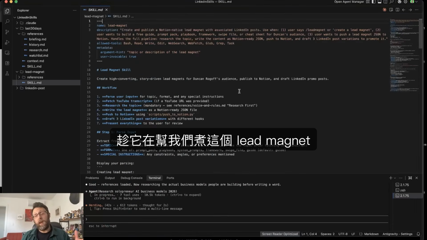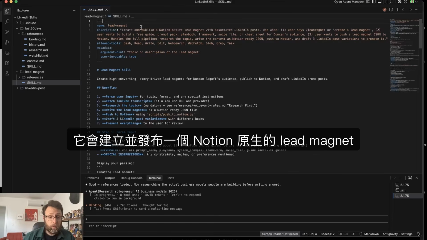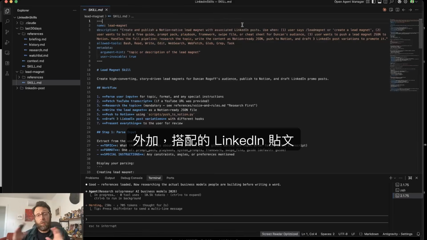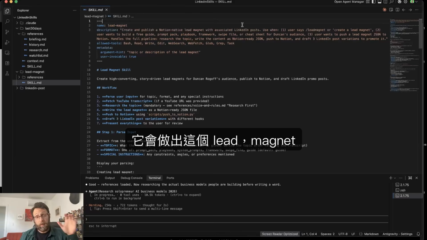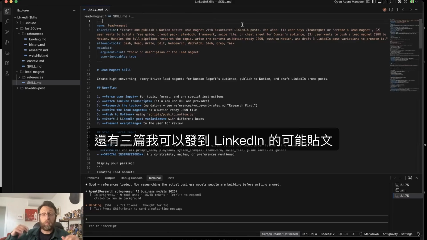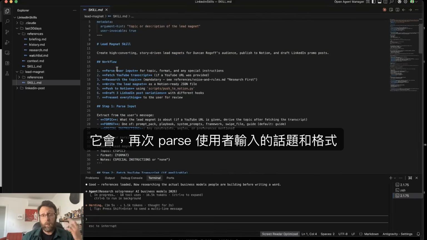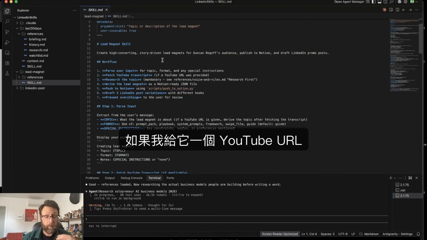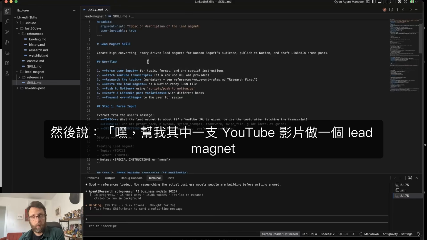So while this is cooking up our lead magnet, we can take a look at the lead magnet skill. This is going to create and publish a Notion native lead magnet with associated LinkedIn posts. So I kind of baked both parts of the process into one. This is going to create the lead magnet and 3 possible posts for me to post on LinkedIn. And so here's essentially how the system works. It's going to, again, parse the user input for the topic and the format. It's going to fetch a YouTube transcript if I give it a YouTube URL and say, hey, create a lead magnet from one of my YouTube videos.